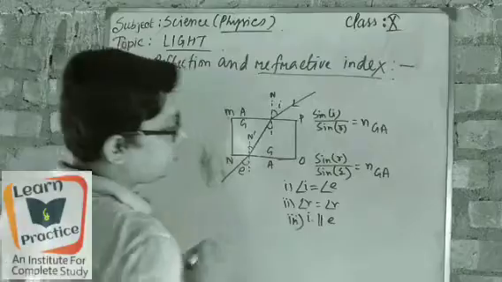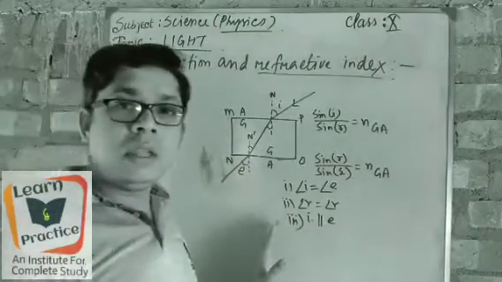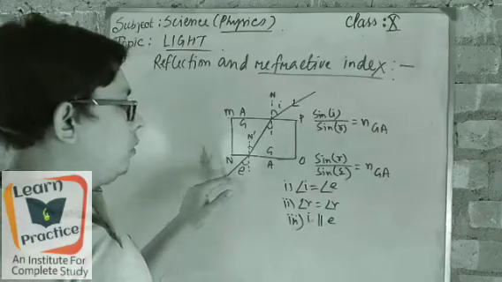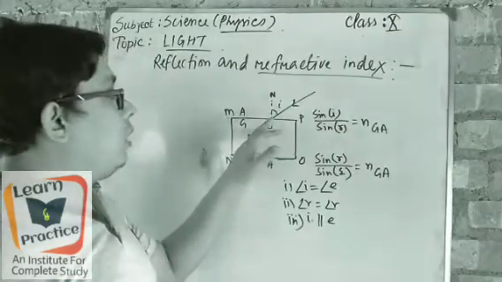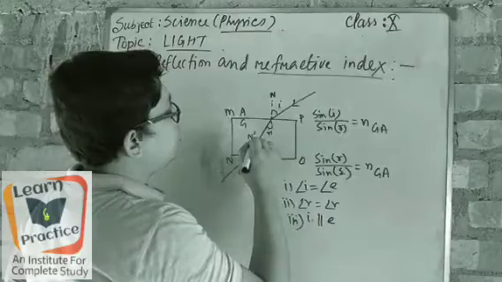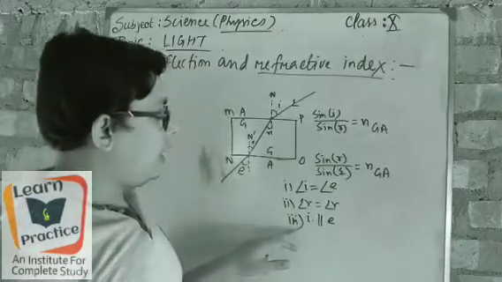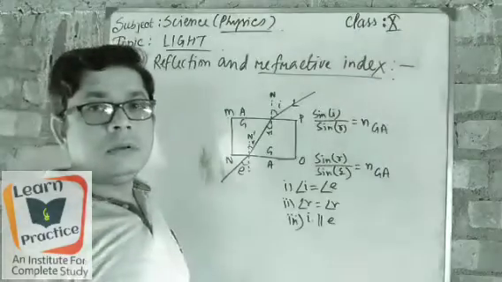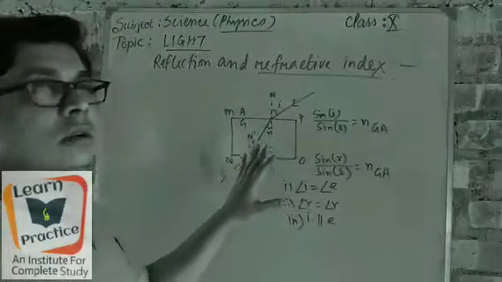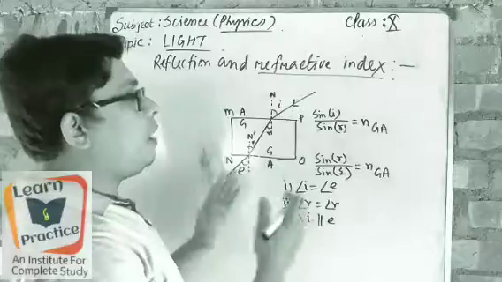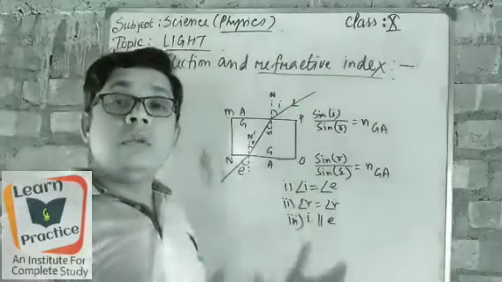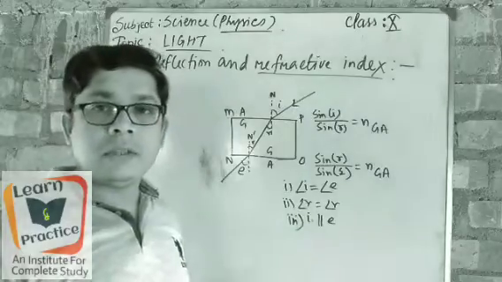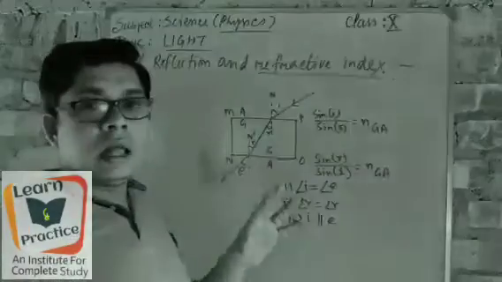Three conditions occur: number one, the angle of the incident ray equals the angle of the emergent ray; number two, the angles of refraction at both sides are the same; and number three, the incident ray is parallel to the emergent ray. This is quite an important topic, a part you have to take out when you go to the laboratory to do the practical on refraction of light through the glass slab.